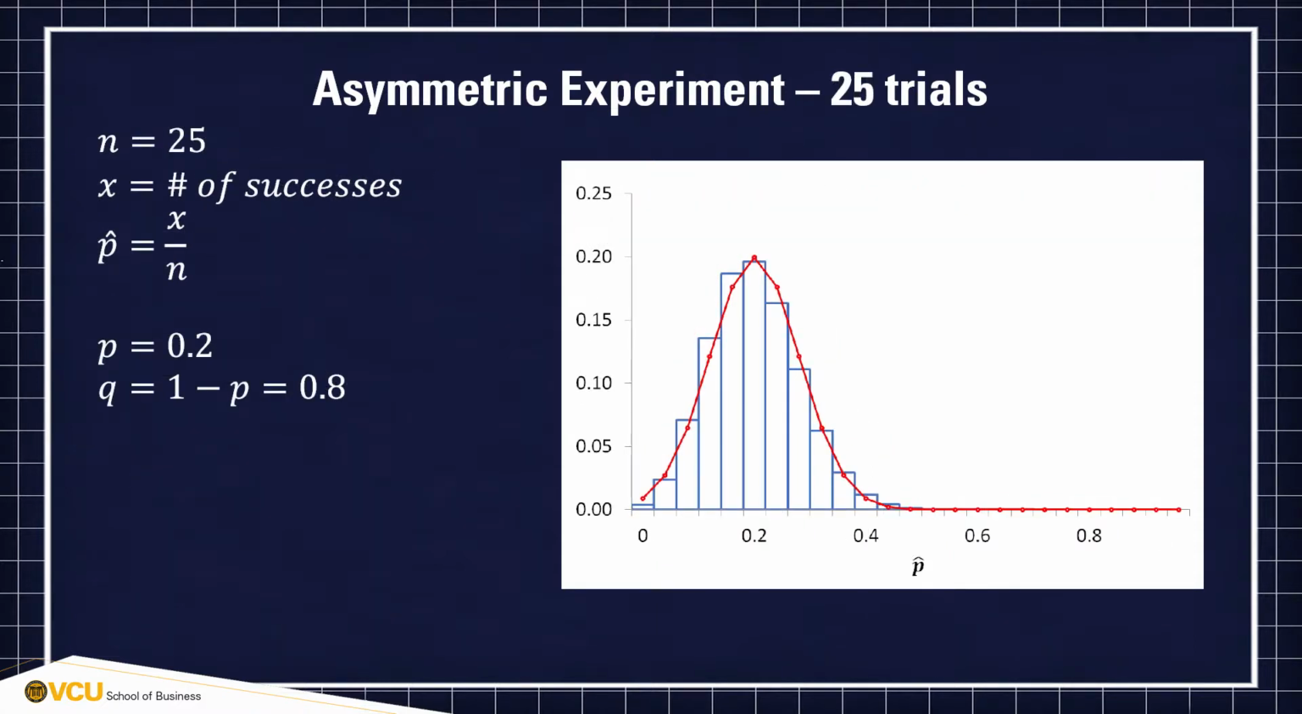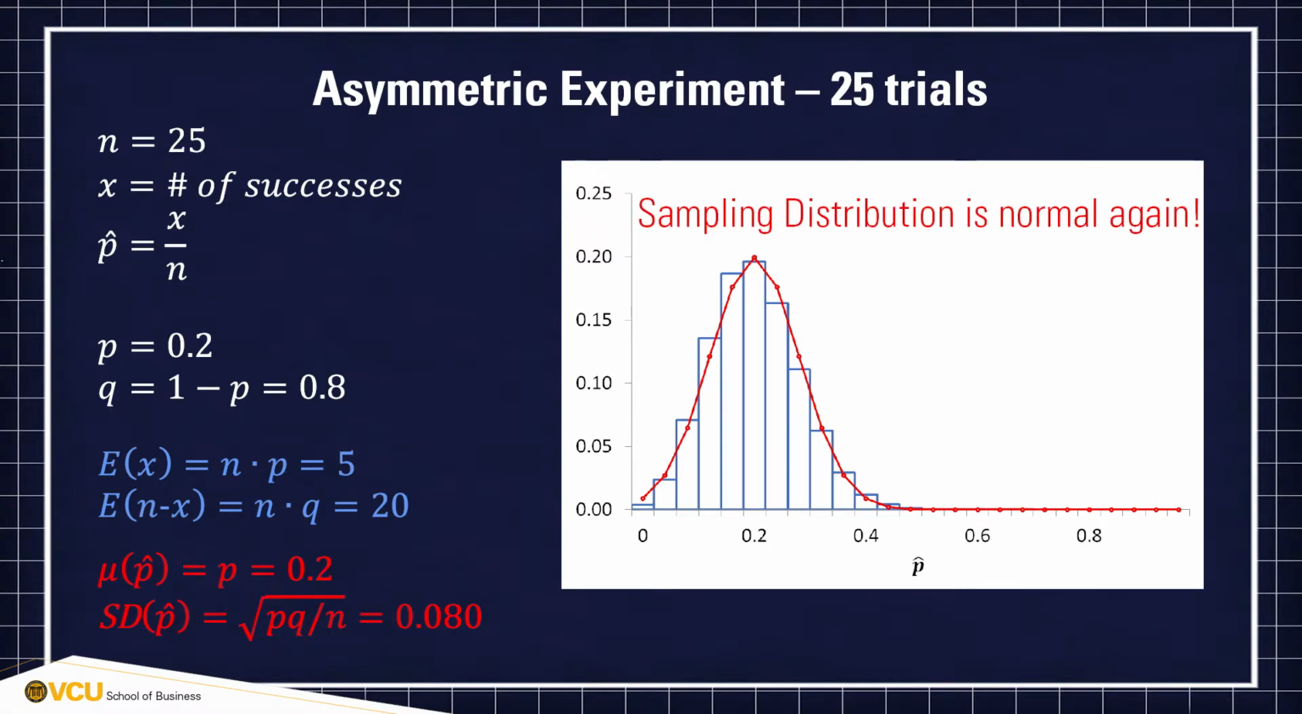Therefore, let's increase the number of trials to 25. Now, we expect 5 successes and 20 failures. And the histogram is normal again. So let's summarize our findings.